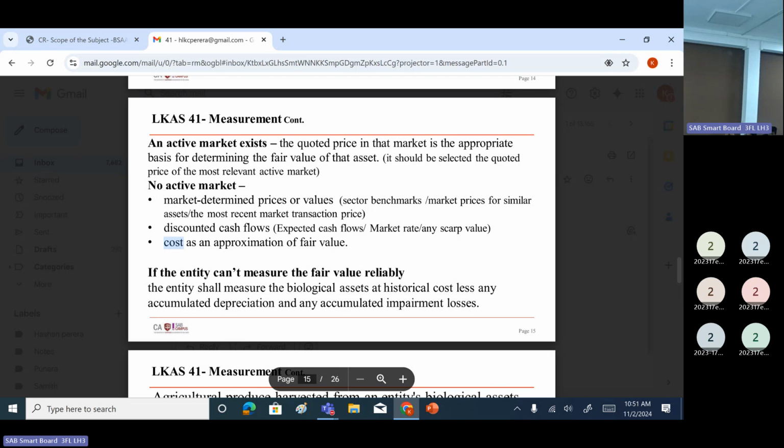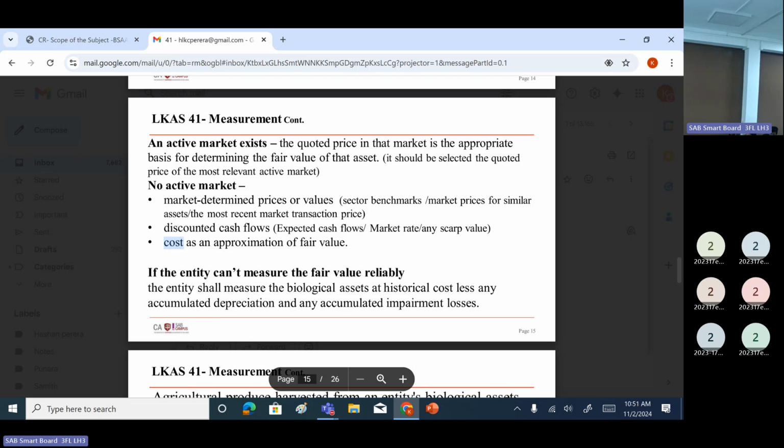First is the quoted price, the identical price in the active market. If you don't have a market determined price or value, then for that you can get sector benchmarks, market price for a similar asset, or the most recent market transaction price. Those can be used. Right? And then if you don't have that, what you have to do?